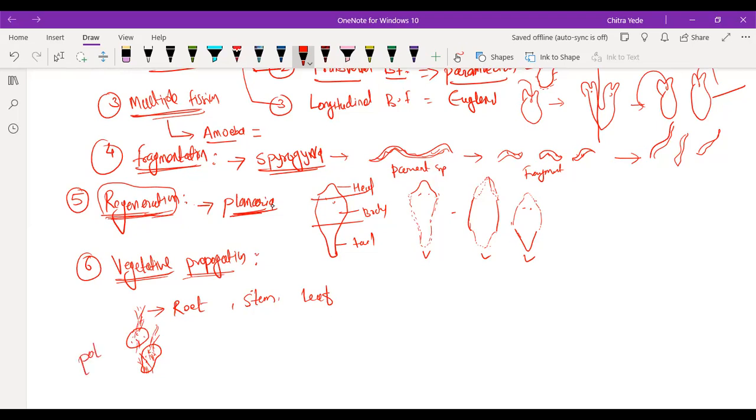Sir, it's the stem. No, no, no, it's the tuber root, not a stem. Suppose this is the potato plant. Here we have the root and food is deposited over here. As you can see, these potatoes are produced in the root only. So this is the tuber root, not the stem.